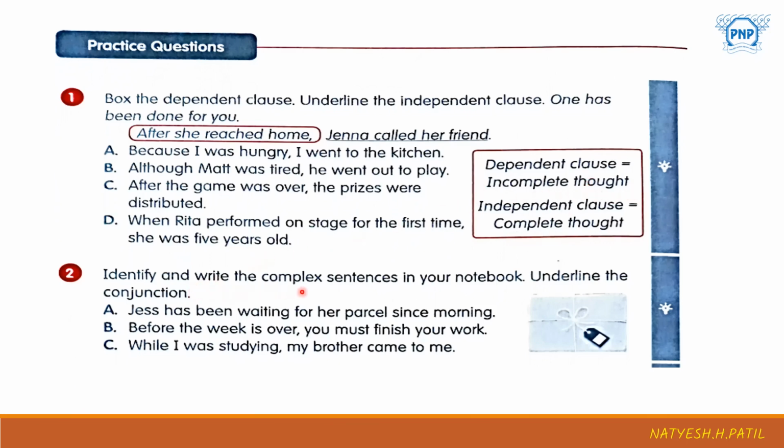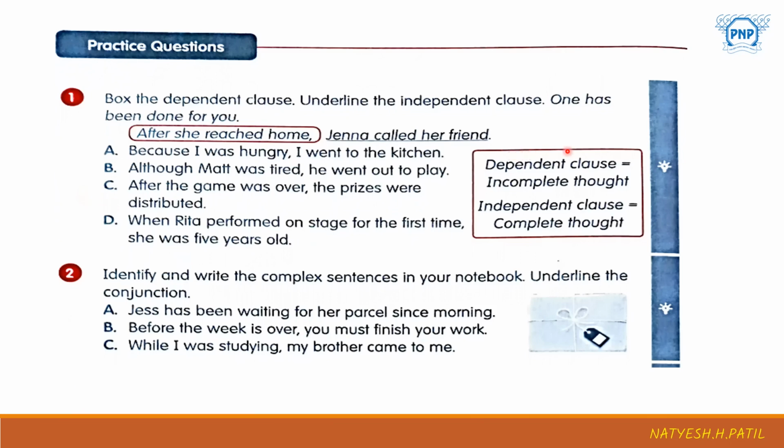Next, identify and write the complex sentences in your notebook. Underline the conjunction. So here you have to identify and write the complex sentences, and underline the conjunction. And students, do remember, you have to write all these practice questions in your English notebook. Don't try to write answers over here only.